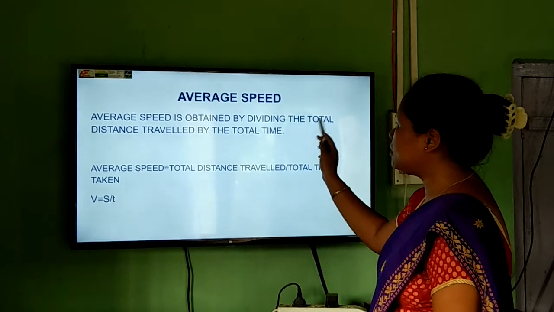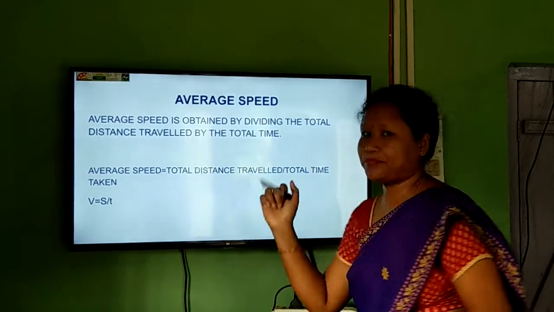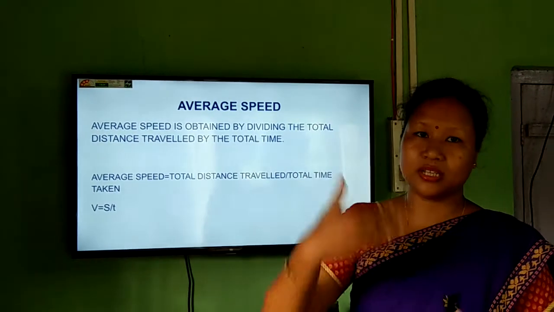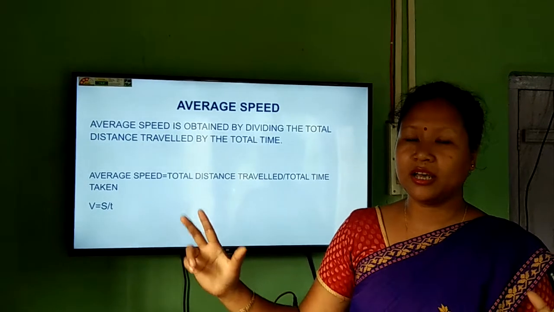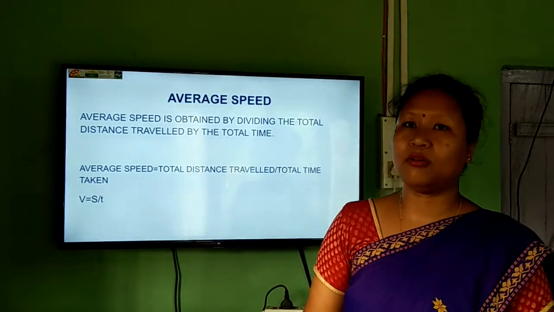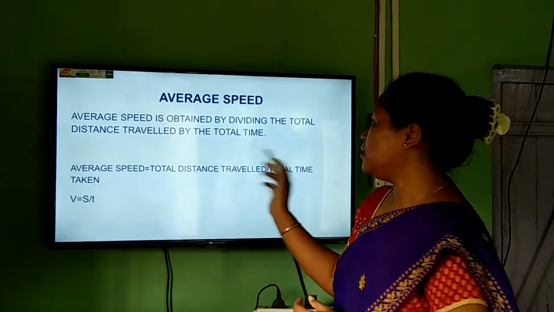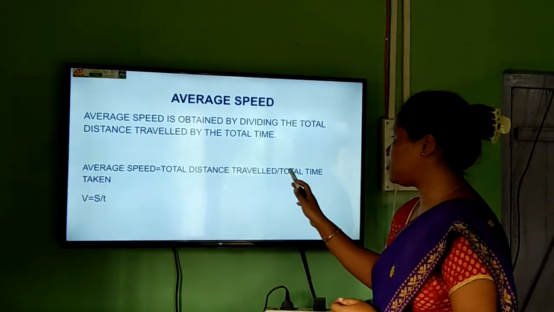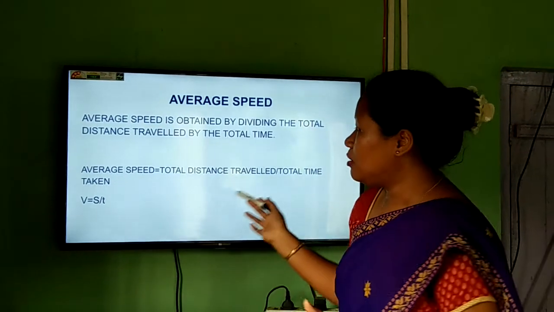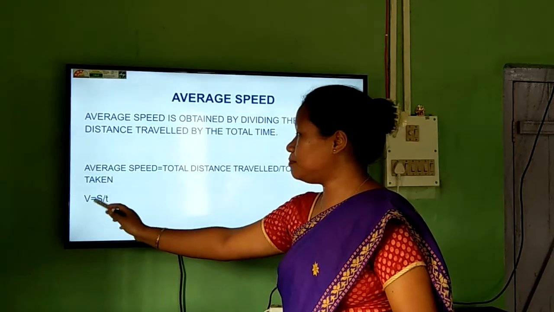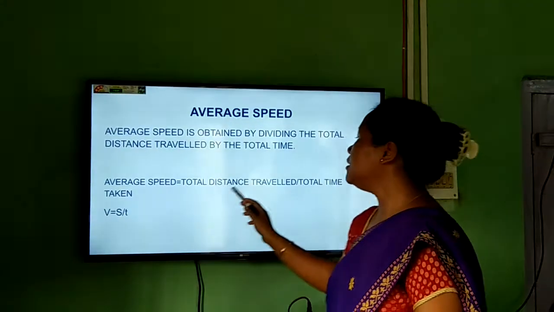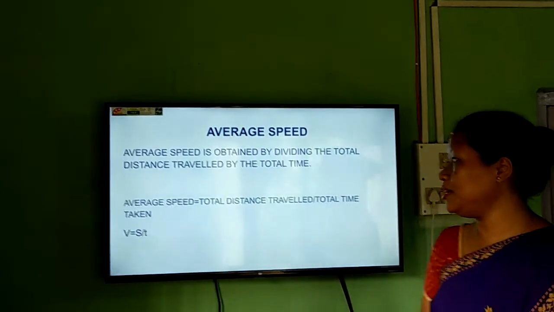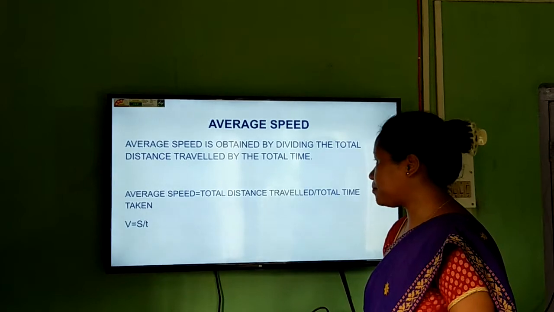It is obtained by dividing the total distance traveled by the total time. From here to Guwahati, we sum up the total distance covered and the total time taken, and then we get the average speed. Average speed is equal to total distance traveled divided by total time taken. Here also the formula is the same, V for speed, S for distance and T for time, but here it is the average speed.